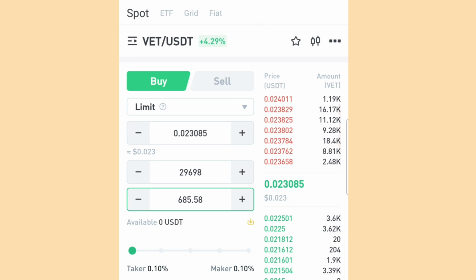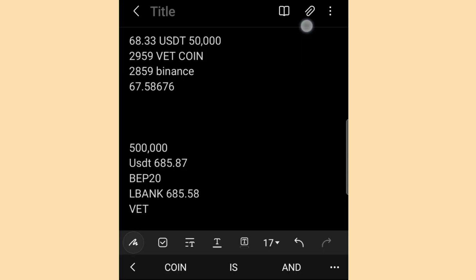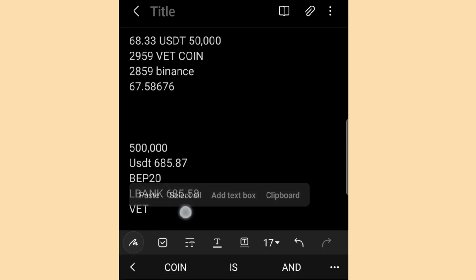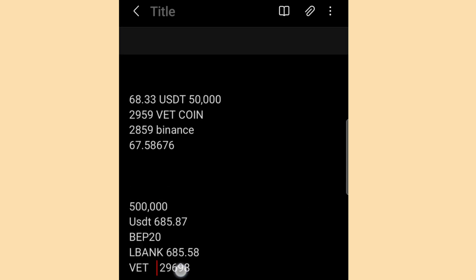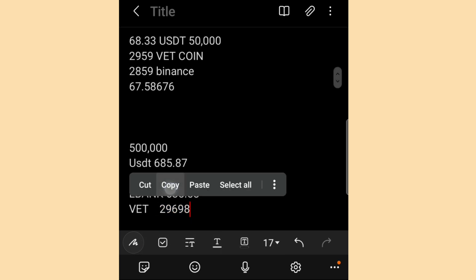I've actually pasted the amount of USDT that I have. And this is the equivalent of coin I will get in VET. I will get 29698 VET coin. So let me copy it and paste in my notepad. You type in VET. You paste it there. So this is the coin you will get when you swap it.